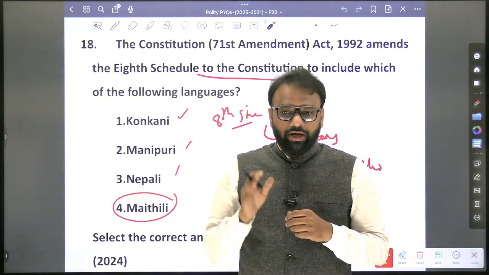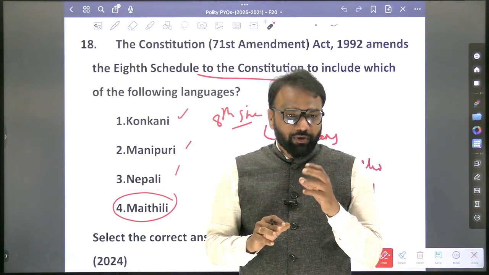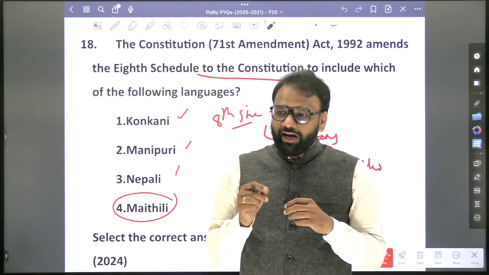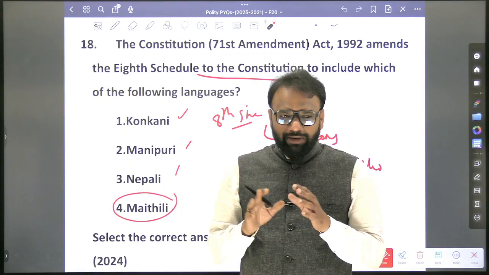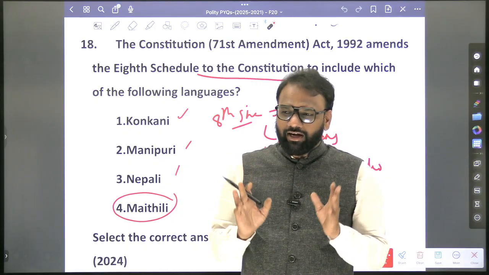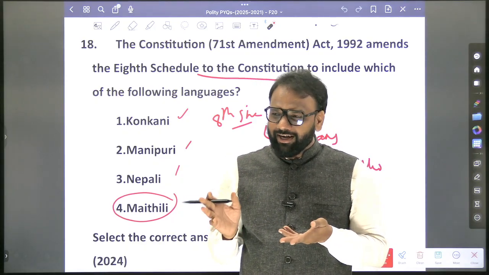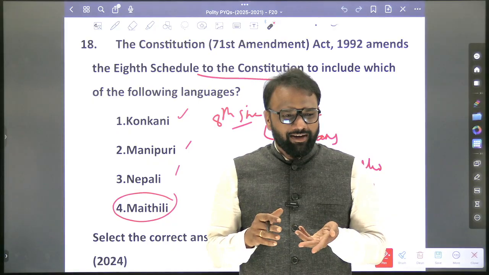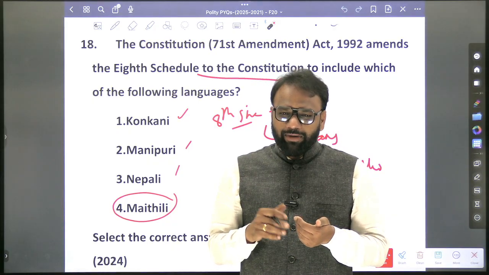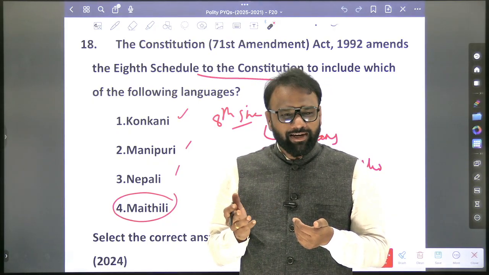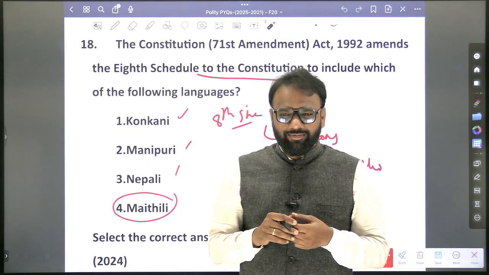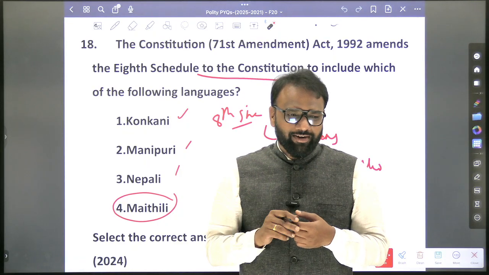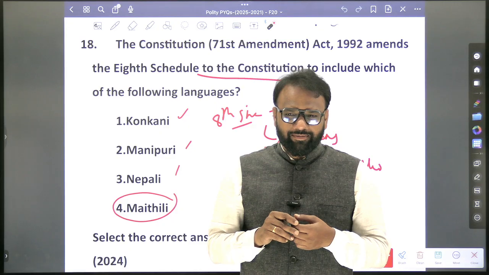Apart from that, out of curiosity, you can learn where these languages are spoken predominantly. Some languages you will be able to connect very easily. Kannada, Karnataka. Tamil, Tamil Nadu. Punjabi, Punjab. Manipuri, Manipur. Nepali, Nepal. Bodo, Dogri, Jammu and Kashmir.